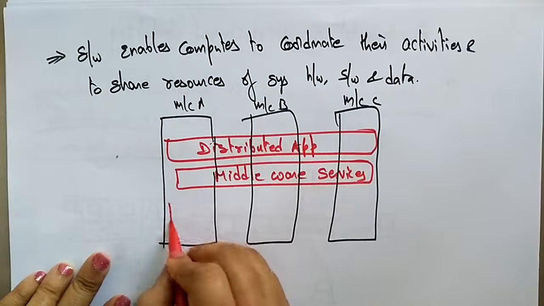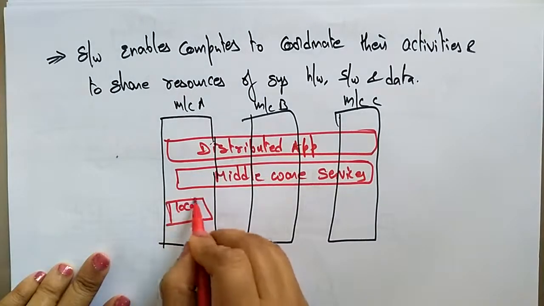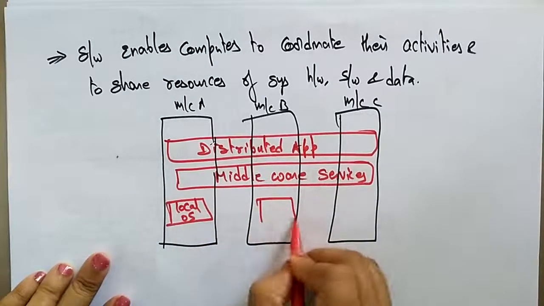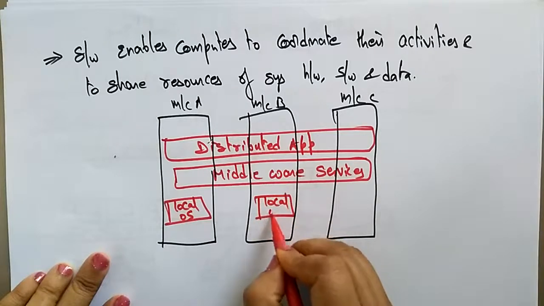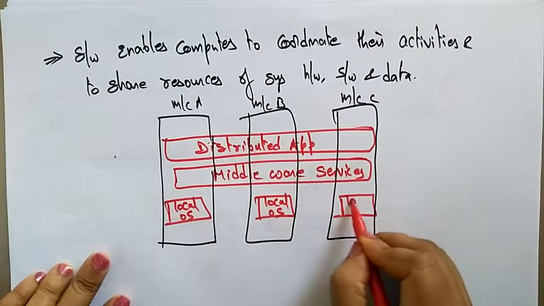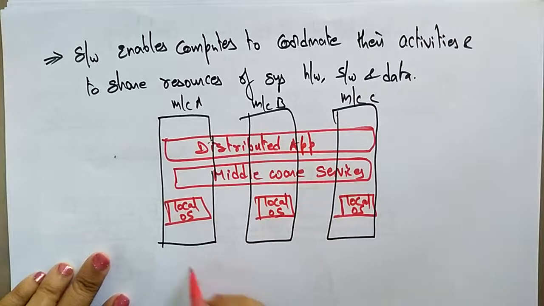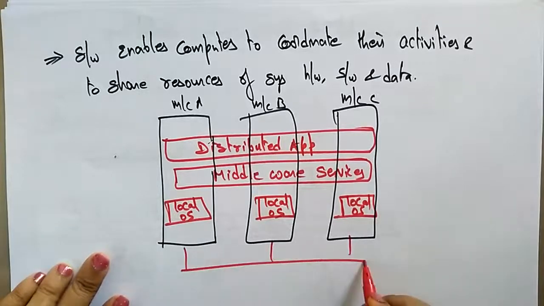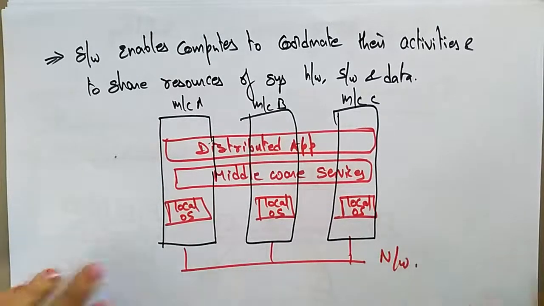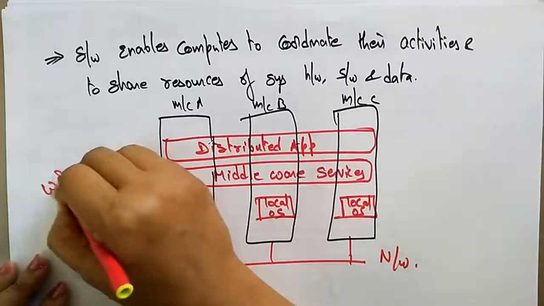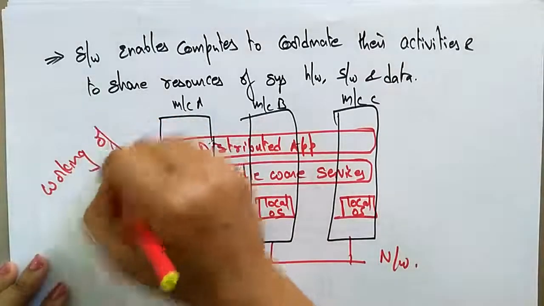Each machine has its own local operating system, and all these systems are connected in a network. So this is exactly the working of a distributed system.